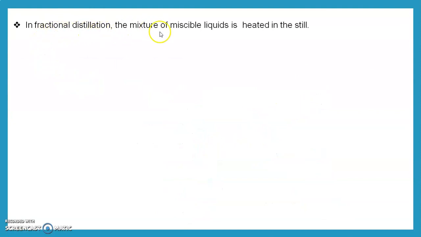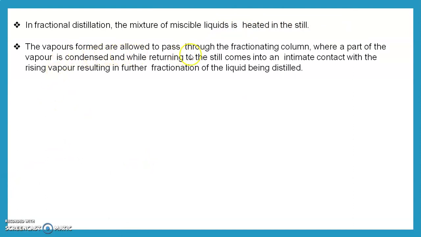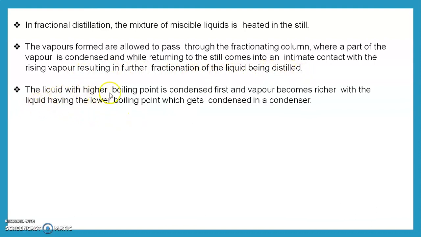In fractional distillation, the mixture of miscible liquids is heated in the still. The vapors formed are allowed to pass through the fractionating column, where part of the vapor is condensed and, while returning to the still, comes into intimate contact with the rising vapors, resulting in further fractionation of the liquid being distilled. The liquid with the higher boiling point is condensed first, and the vapors become richer in the liquid having the lower boiling point, which gets condensed in a condenser.